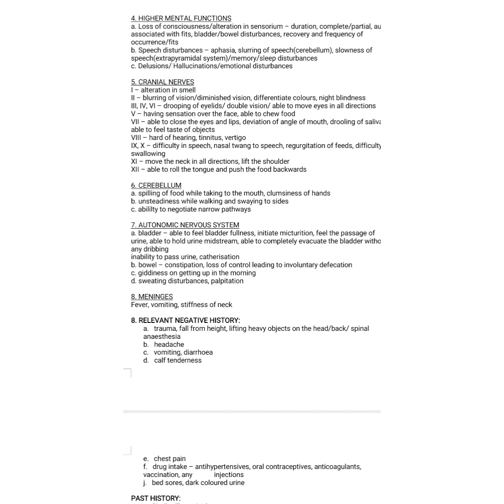For the first cranial nerve, alteration in the smell. For the second cranial nerve, any blurring of vision, any diminution of the vision, whether she could differentiate the colors, any night blindness. So you need to ask, mainly blurring and diminution of the vision. And for 3, 4, 6 cranial nerves, any drooping of the eyelids, any double vision is present. So you have to ask for that, any drooping and double vision. For the fifth now, whether she could perceive the sensation over the face, and whether she is able to chew the food or not.